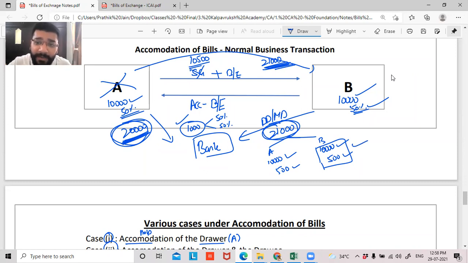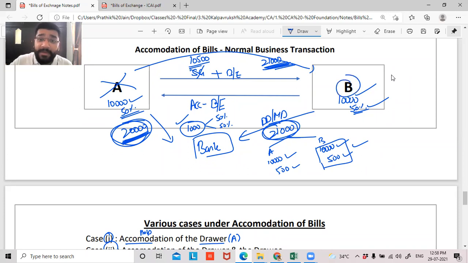So B is telling, okay, I'll make the payment of 10,500. And on that day, B is calling A and A is not picking up the call. He has called him 10 times, no response. B has gone to A's house. A's house is locked. Then finally A picked up the phone. He's saying, my dear friend, I'm really sorry, I don't have the money. Now what will be the position of B?